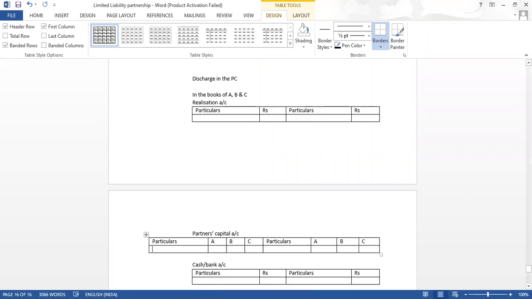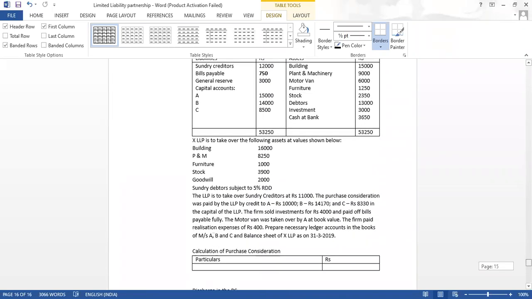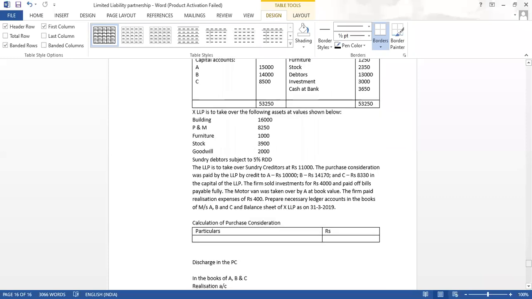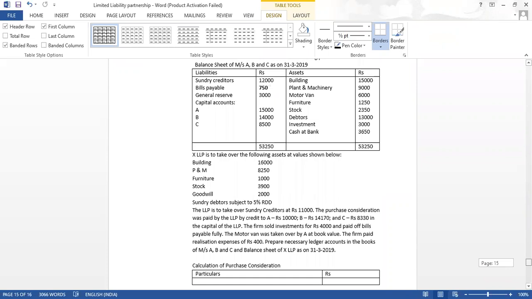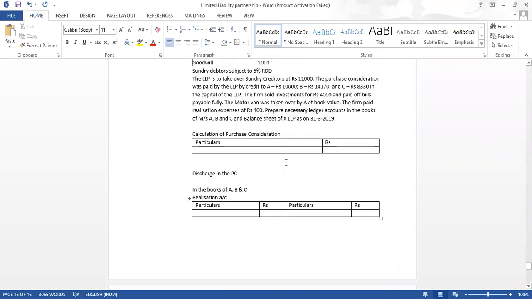So we have got all the amounts, but because there is a conversion of partnership into LLP, the first thing during conversion is to find out the purchase consideration. So capital A: assets taken over by the LLP.